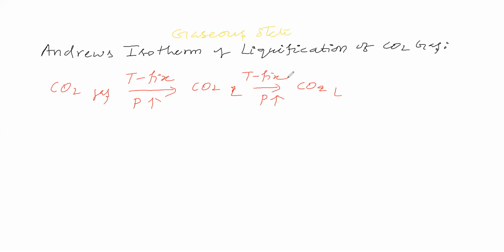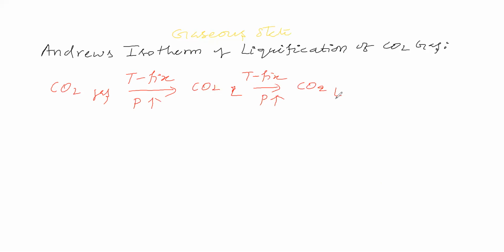Now see, you are taking carbon dioxide gas. Isotherm. Iso means same. Therm means thermal energy, so temperature. Isotherm means temperature is fixed. We are fixing the temperature and we are applying the pressure. So carbon dioxide gas is converting into liquid. Then on further application of pressure also, carbon dioxide is long lasting as a liquid here. Okay.